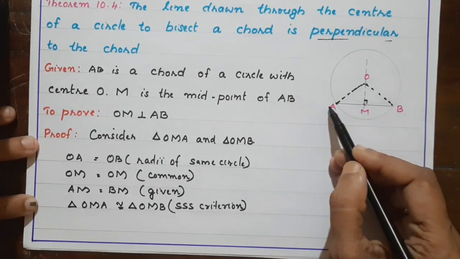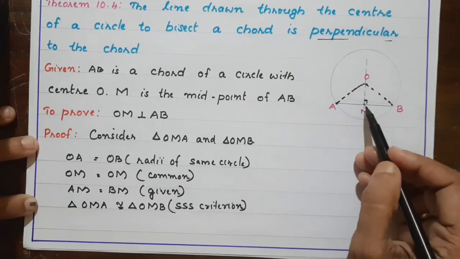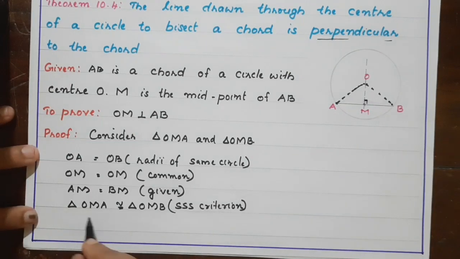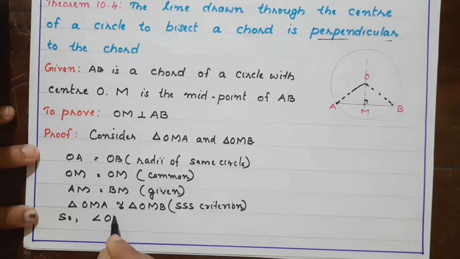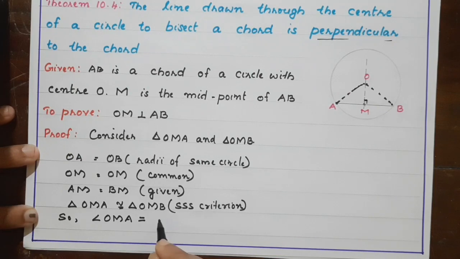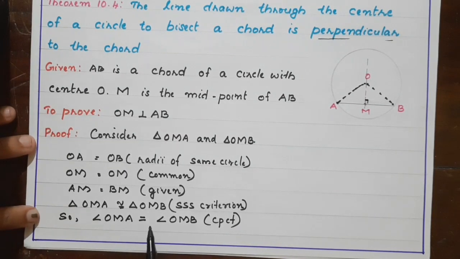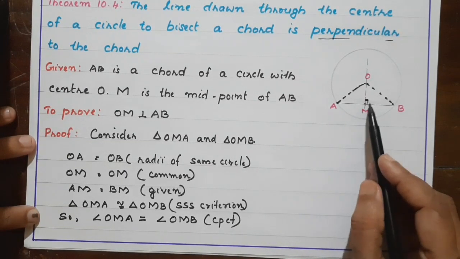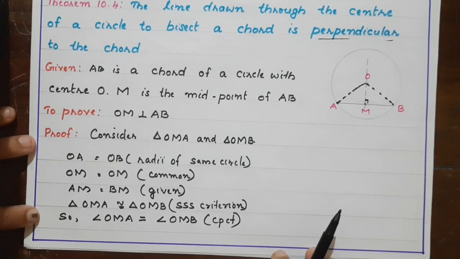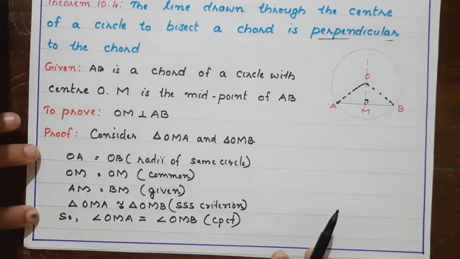Angle OMA is equal to angle OMB by CPCT. But using this equality, we can't say they are 90 degrees each. For that, what do we have to consider?